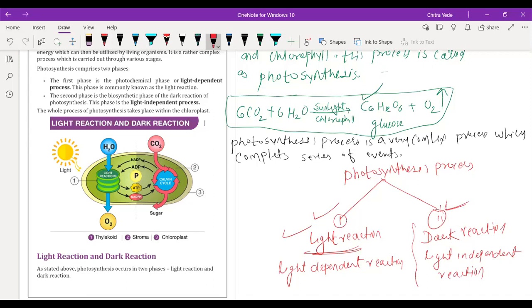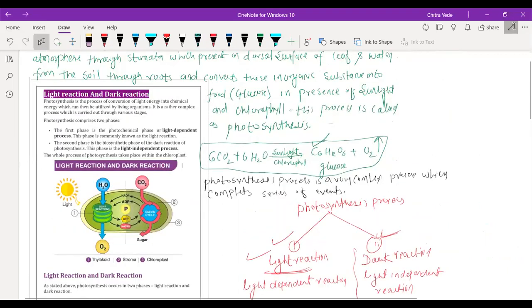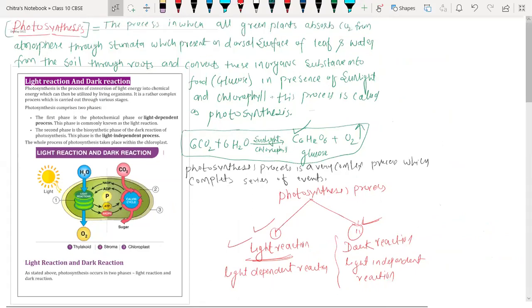So before going to start the session, I want you all to take a screenshot for that. Everyone, wait a second. Is it visible, everyone? Visible, beta? Yes, sir. Okay, so take a screenshot, then I'm going to start the light reaction. Done?